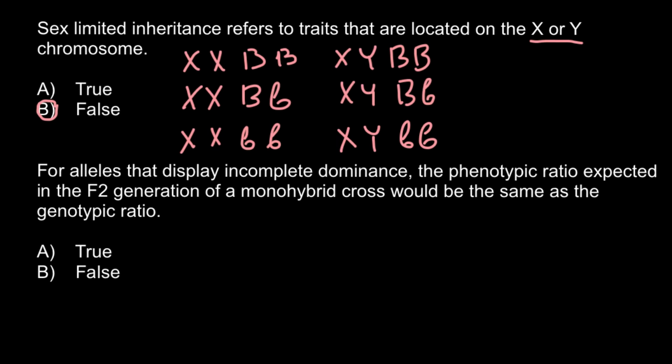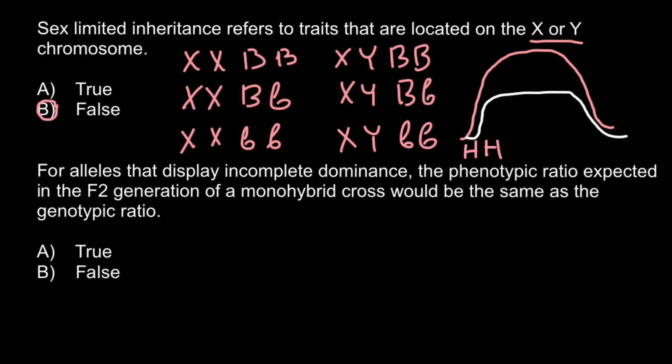For example, when males have the genotype HH, that would be a lot of body hair, and the same genotype in females would be moderately expressed.